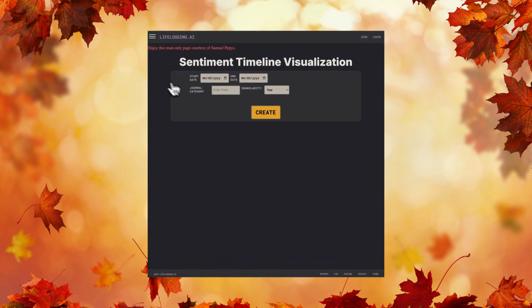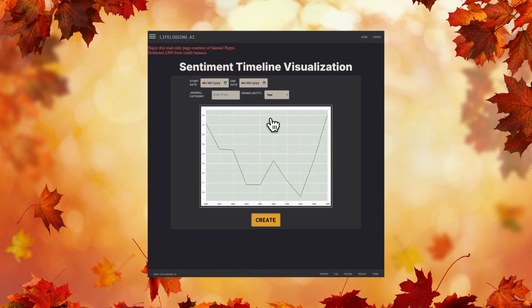Instead, let's open the sidebar, navigate to the Sentiment Timeline page, and create a Sentiment Timeline visualization for his diaries, showing the sentiment trend across all entries. This Sentiment Timeline from Samuel Pepys Diaries reveals some notable shifts between 1660 and 1669. In the early 1660s, we see a steady decline in sentiment, likely due to Pepys' career challenges, financial concerns, and adjusting to his role in the Admiralty.